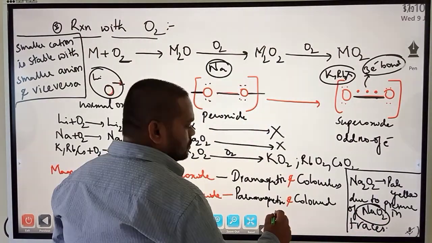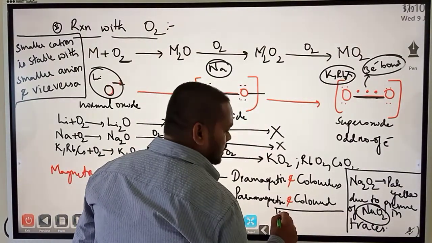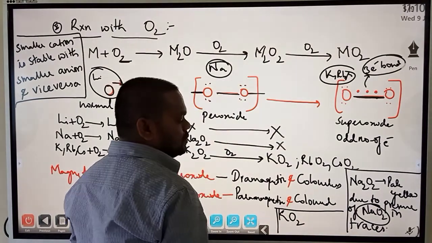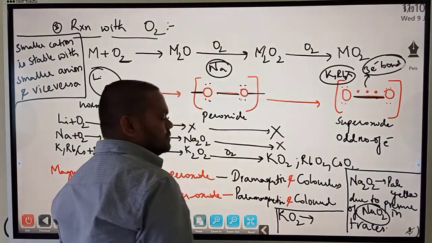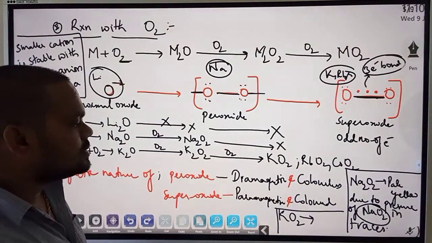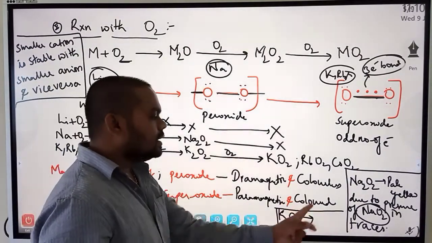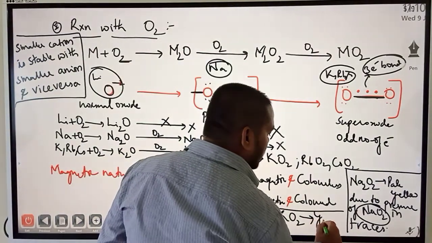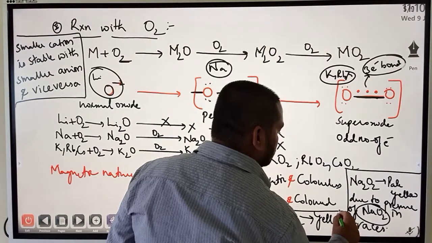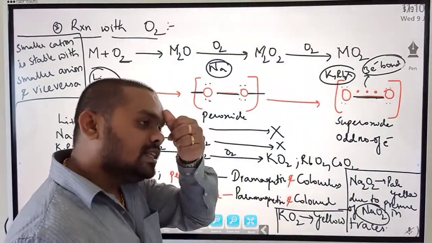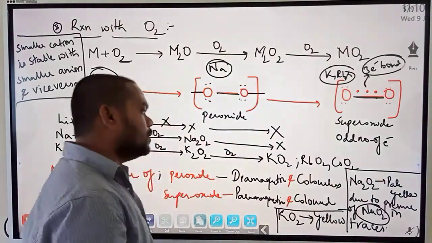Then if I ask you the same thing with respect to KO2, should it be colored or colorless? Obviously, KO2 is a superoxide. Superoxide should be colored. In fact, the color of this one is yellow. Just informative points could be asked in the exam, so just remember that.